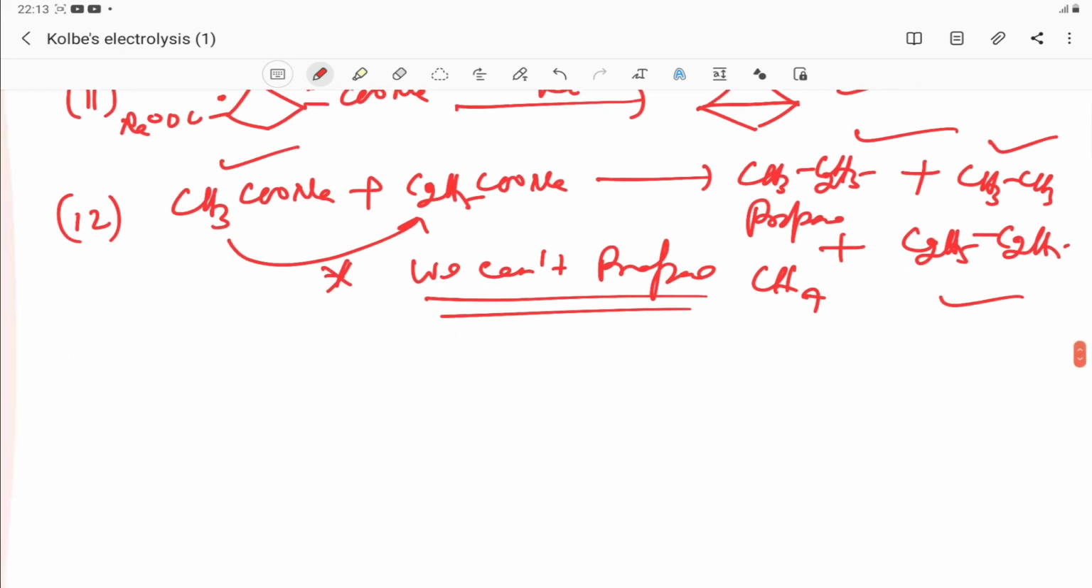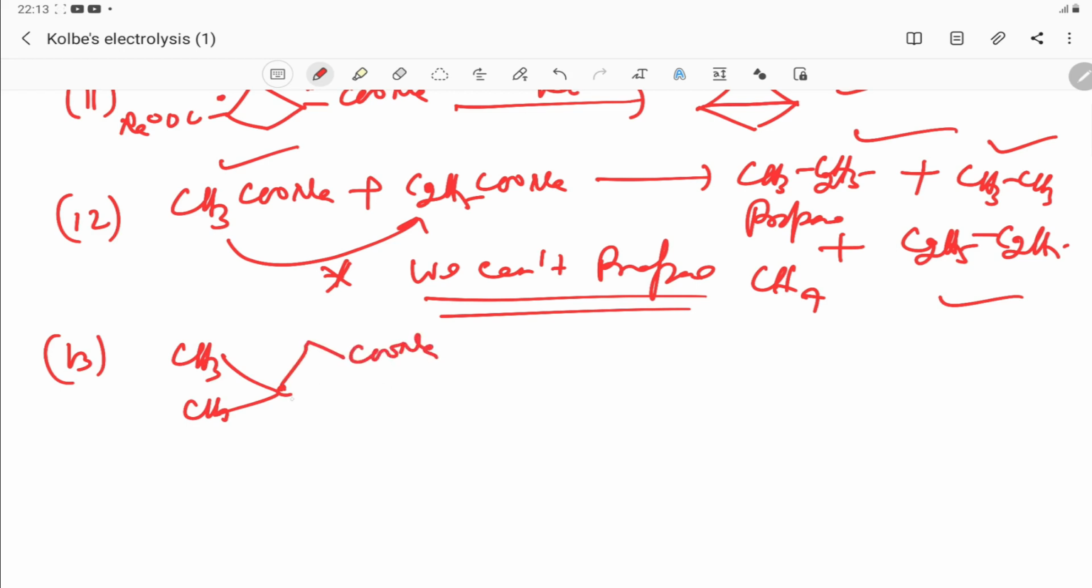So another very important example, let us take this compound. If you take this, this is one dicarboxylic acid. If it undergoes Kolbe electrolysis, what are the possible products? You see, this is your free radical, this is a free radical. If you combine, the product will be like this. One side product is like this.